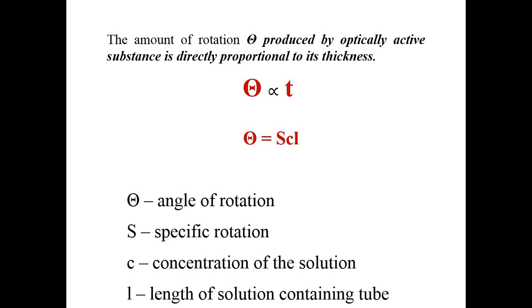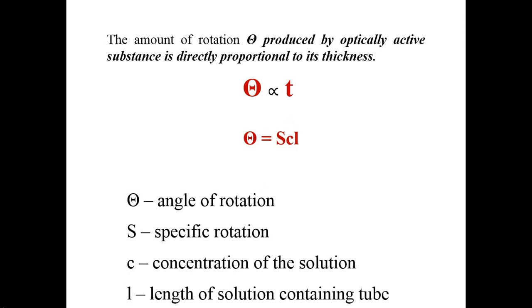Whatever the angle change is, it can be determined with the help of the formula, either theta directly proportional to t or theta directly proportional to CL. So these are the points we have seen up to this time. If you have any doubt, you may ask, otherwise I will go to the next slide. Is there any doubt? No, ma'am.